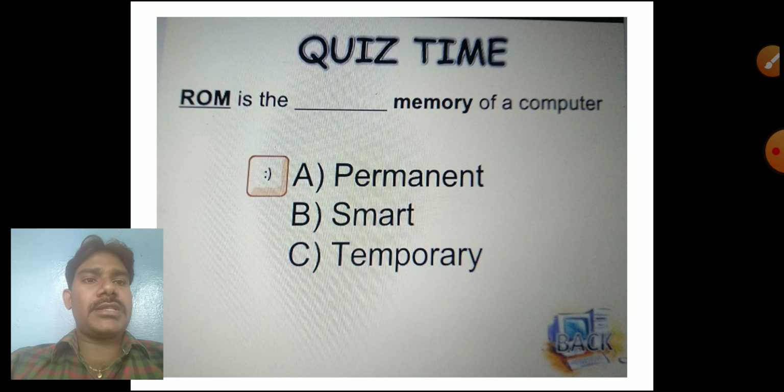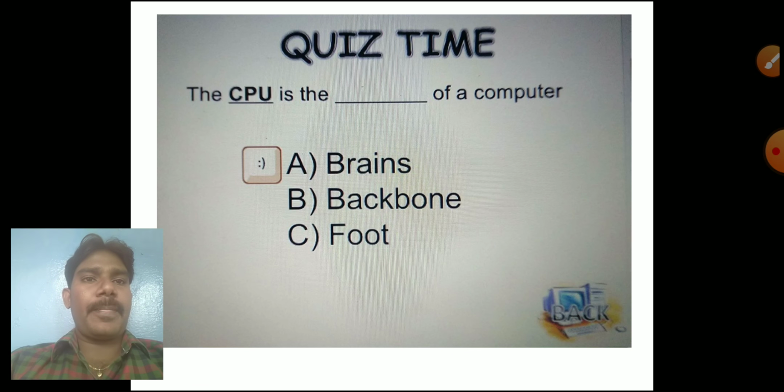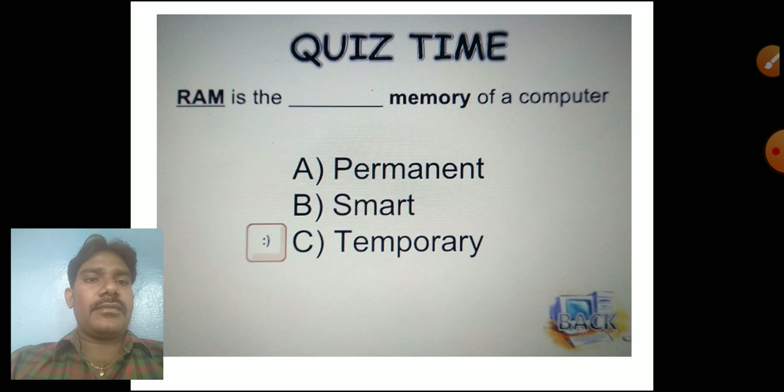I know all these answers, but you have to try this yourself. ROM is the dash memory of a computer: permanent, smart, temporary. The CPU is the dash of a computer: brains, backbone, food. RAM is the dash memory of a computer: permanent, smart, temporary. Which one is correct? You have to tick it yourself.